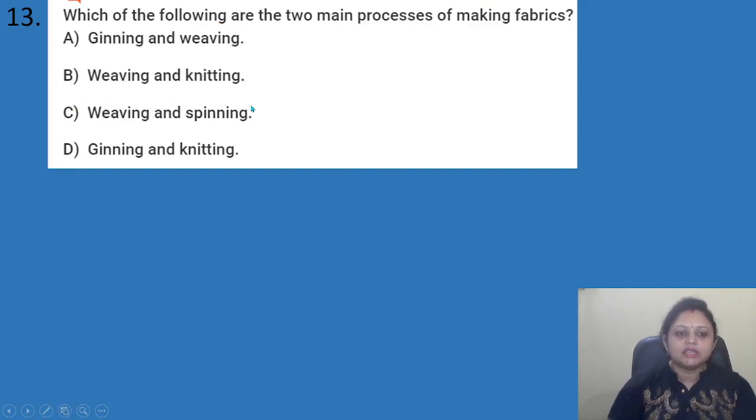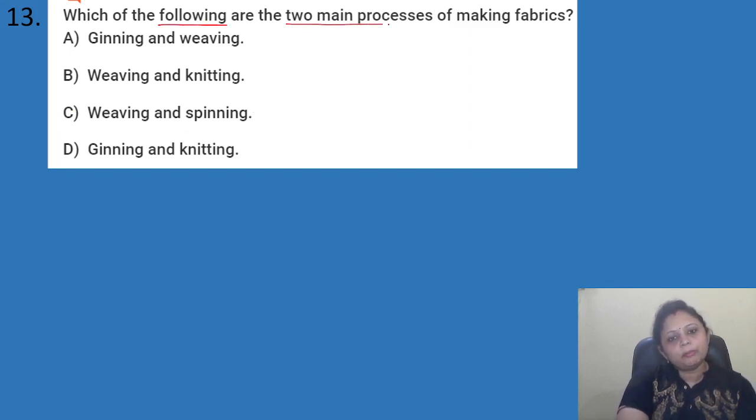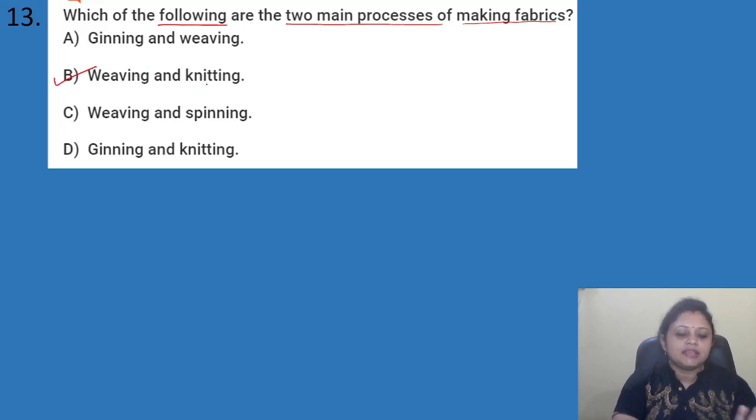Coming to next question, which of the following are the two main processes of making fabrics? Options are A ginning and weaving, B weaving and knitting. C, weaving and spinning. D, ginning and knitting. Okay. So the main processes of making fabrics, it is that is weaving and knitting. weaving और knitting दोनों जो है वो फैब्रिक्स बनाने का मेन प्रोसेस होता है.